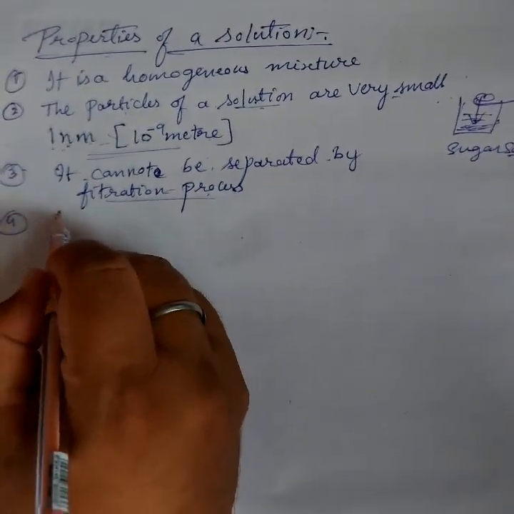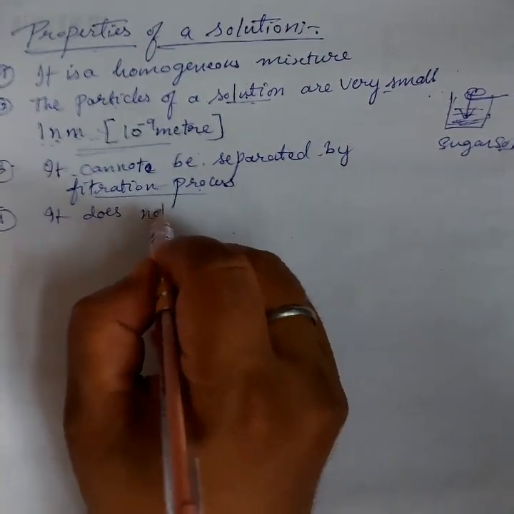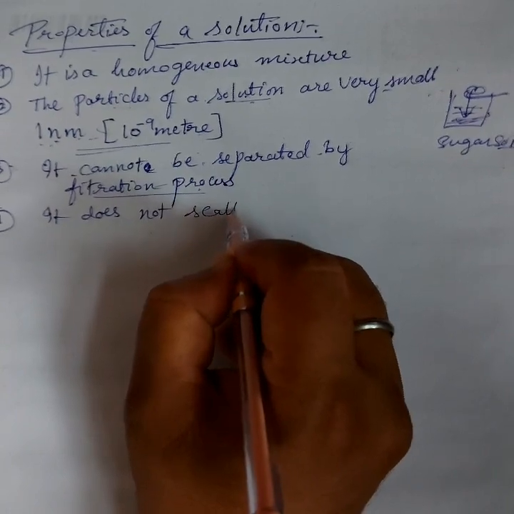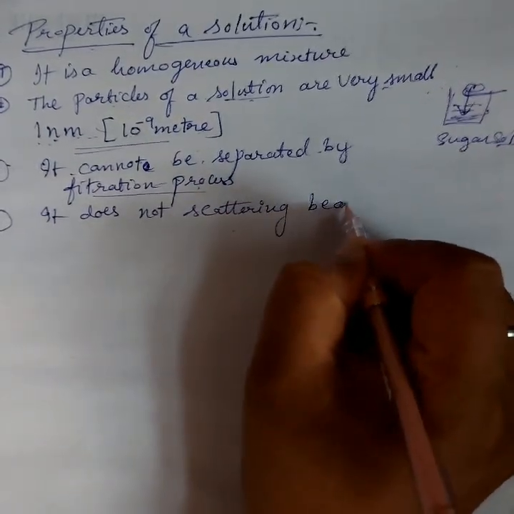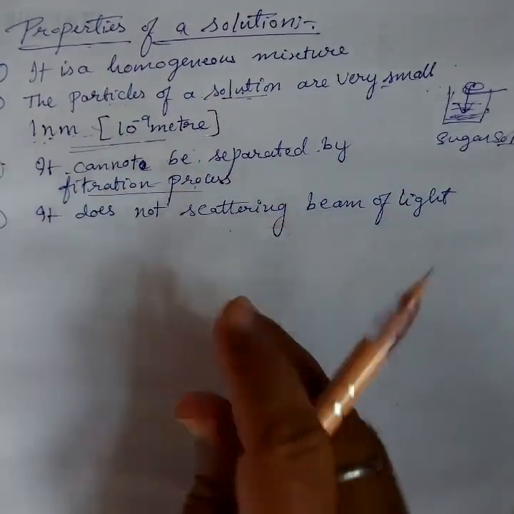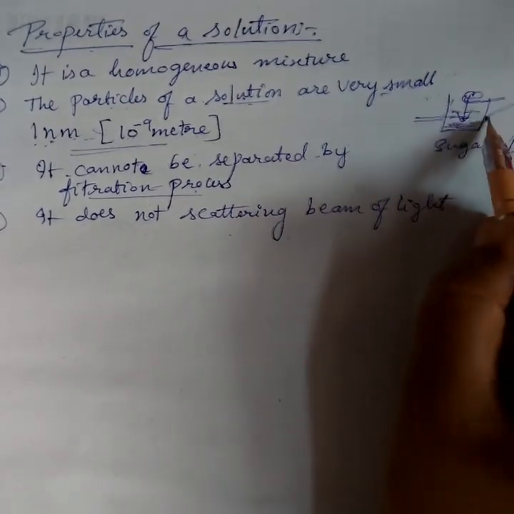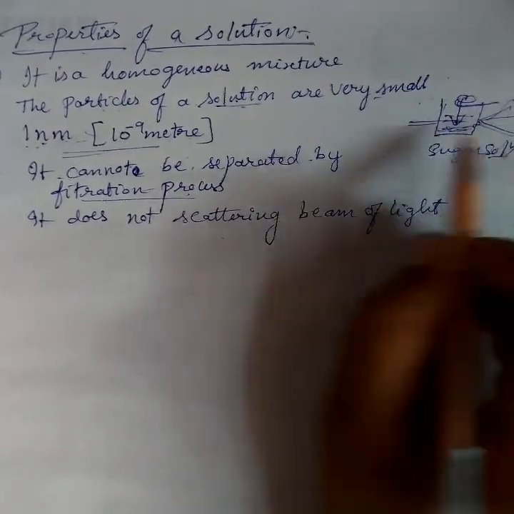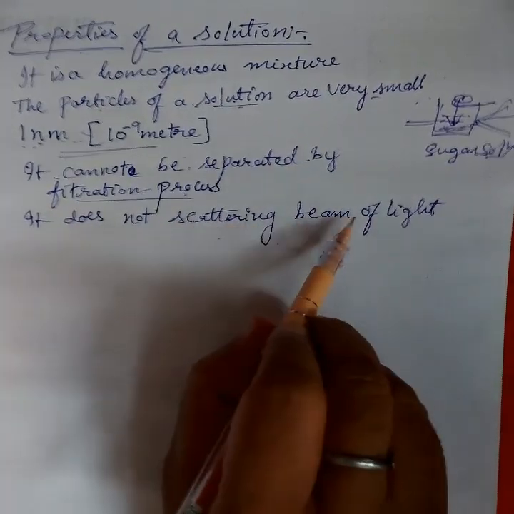And the last is it does not show scattering of a beam of light. Scattering of a beam of light means if the light is passed, it does not scatter, it does not spread. Okay, that is called scattering. It does not scatter a beam of light.